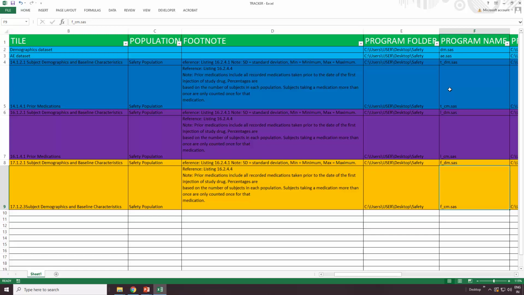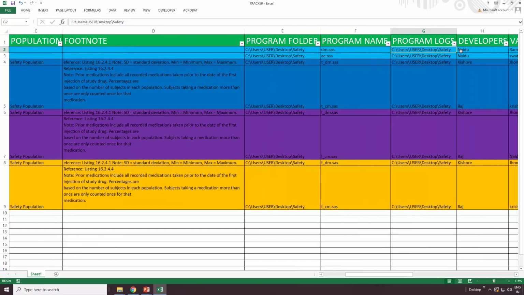This document, they will place in one location. There they will clearly mention where we need to save our program, what is the name of the program, where we need to access the data, everything is mentioned in this tracker document. Once you're done with your program, where the logs are to be saved, the location of logs while you are creating a data set, where my output logs are to be stored, and all that information you can get.